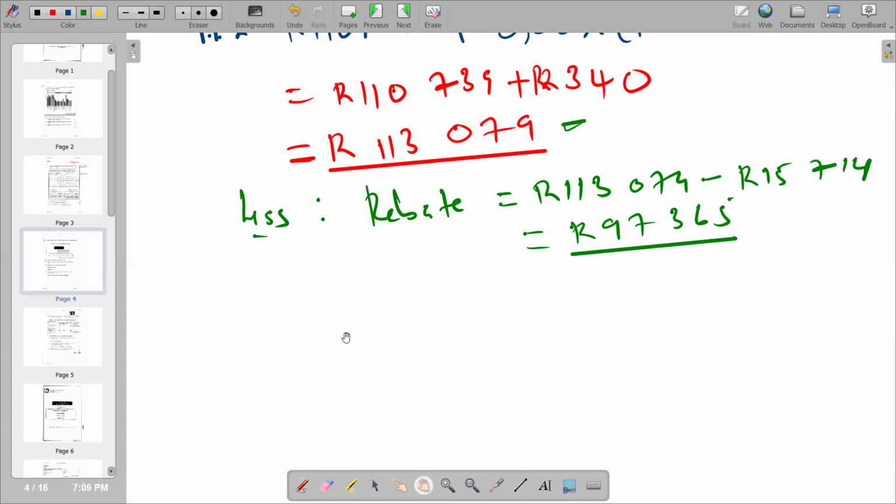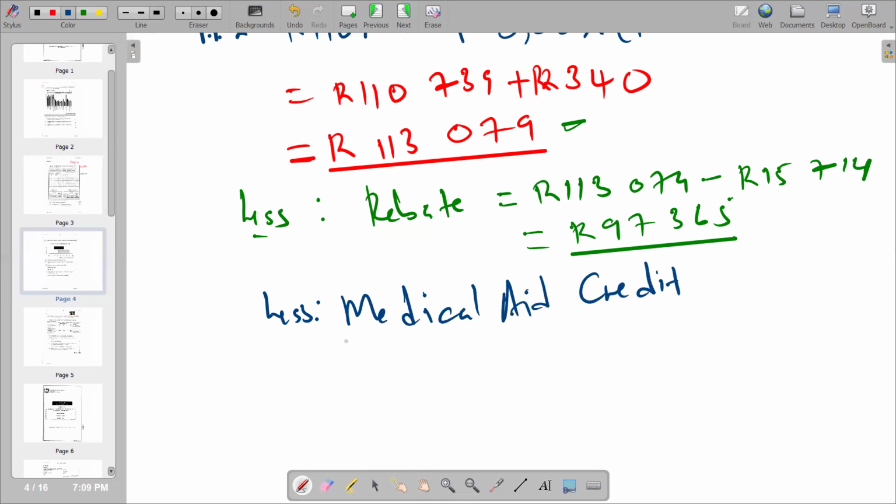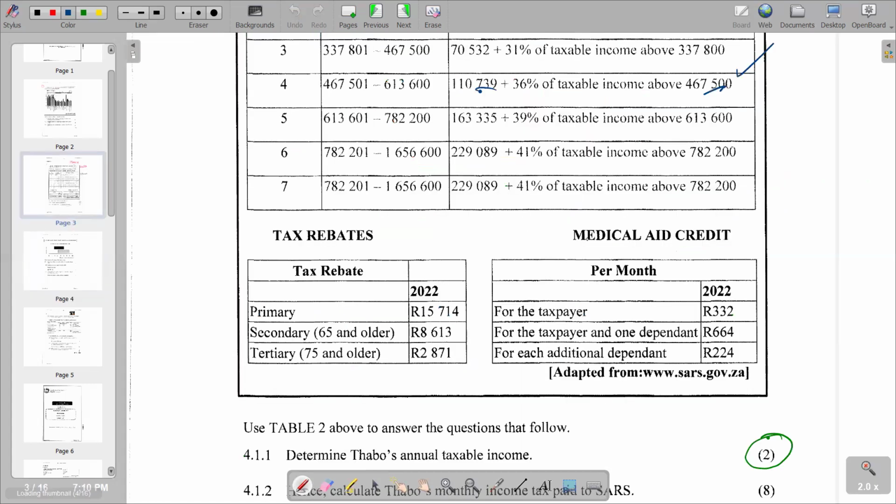And then from there, we try to look at the section of medical aid credits. So we are also going to say less medical aid credits. So we have got now 97,365. And then we check in terms of our medical aid. You see that in terms of medical aid, we are given for the taxpayer 332 rands, and then for the taxpayer and one dependent 664 rands, and then for each additional dependent 224 rands.